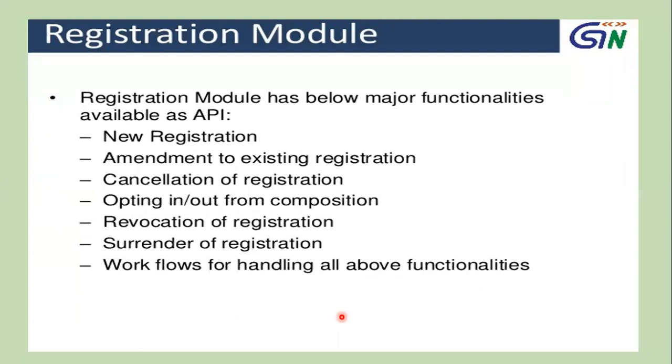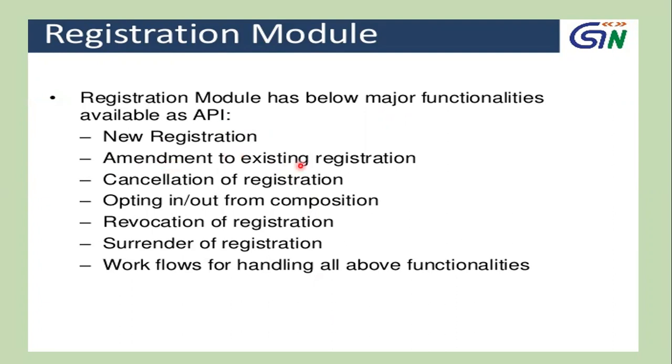Next, the GST registration module. Let us see what advantages we get from the GST registration module. The GST registration module has the below major functionalities available through application programming interface. That is the new registration. Any new registration can be taken.